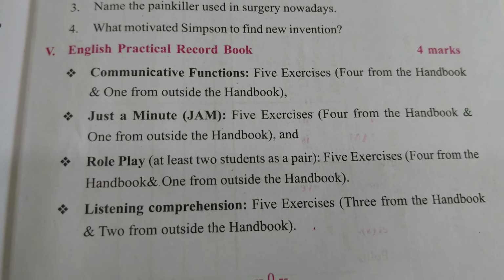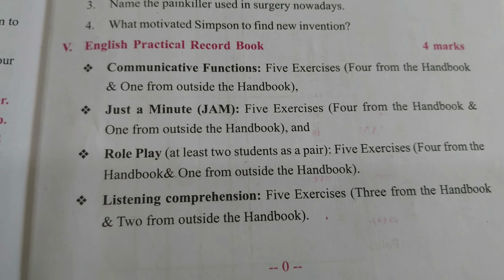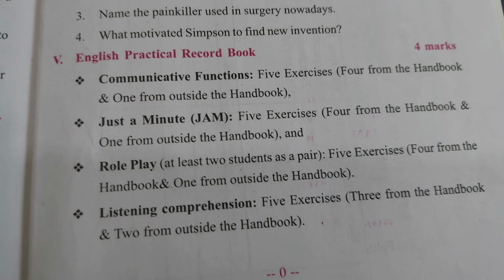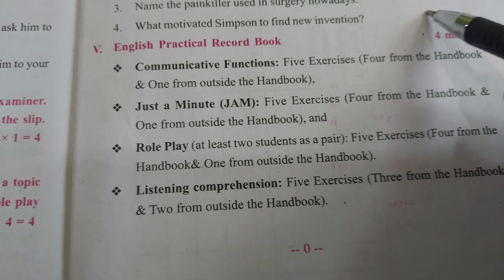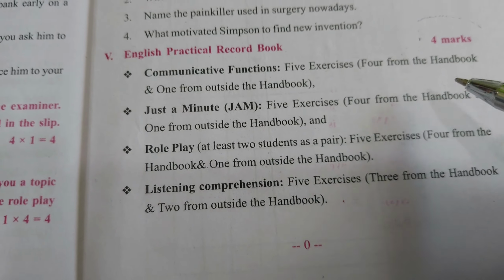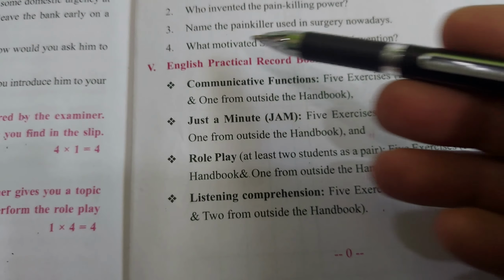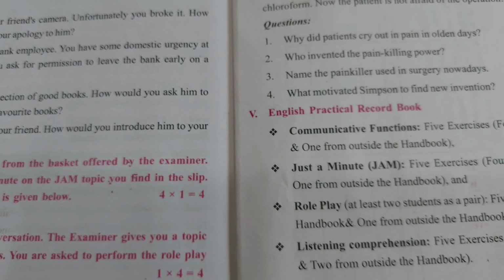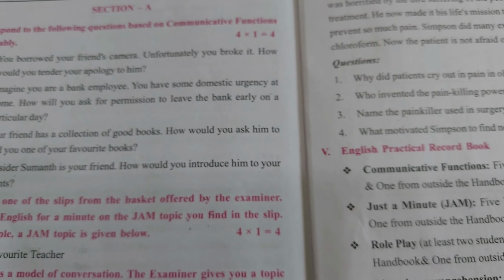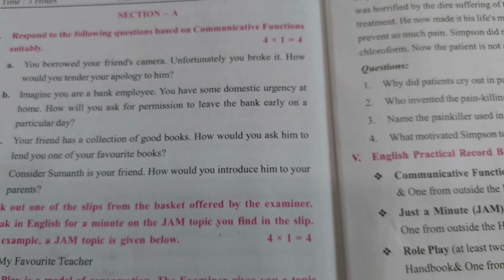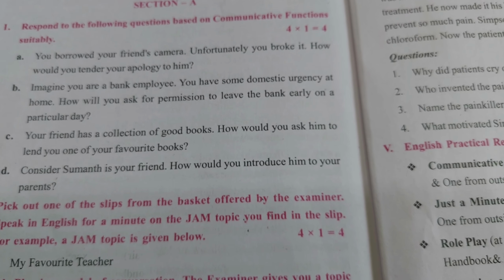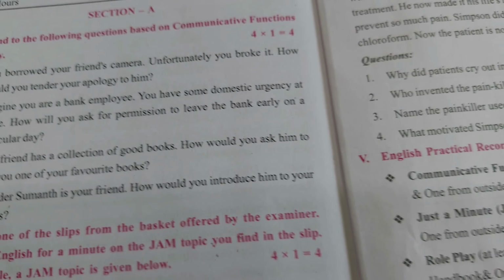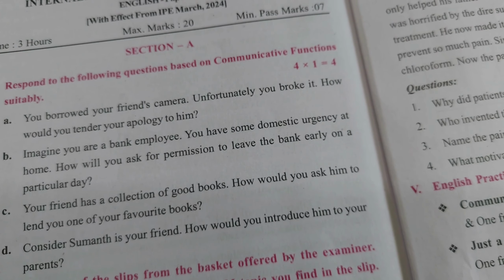Okay, so 5 questions, 5 4s are 20 marks. Minimum pass marks is 7 marks. However, you will be getting 4 out of 4 mostly here. Okay, record 4 out of 4 you will be getting, 4 or 3, and minimum 3 or 4, remaining 3 or 4 you have to score in these topics. So everyone will score 19 to 20 marks, chances are there, but it is a very good intention, very good idea to improve your listening, speaking, writing skills. Okay, so you will be benefited out of these practicals. If you utilize them properly, right?